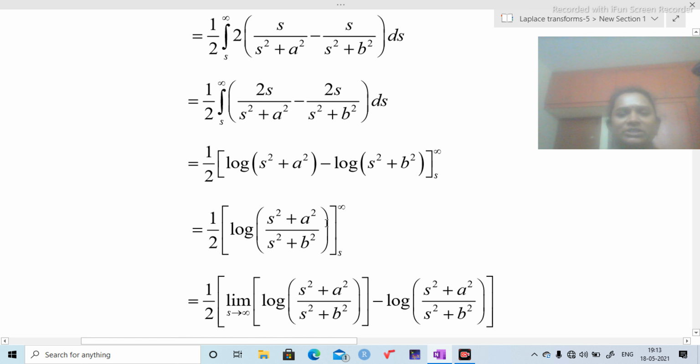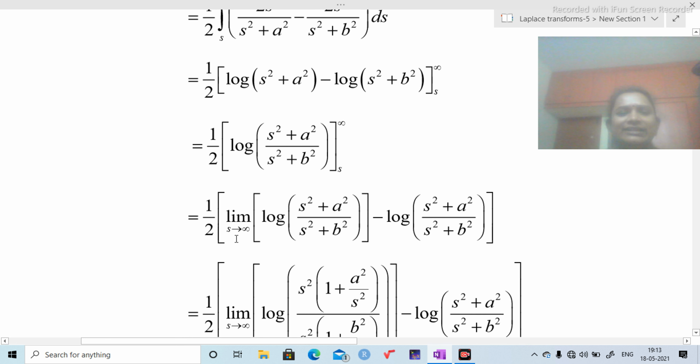Now I am going to substitute infinity in the place of s and s in the place of s. That means limit s tends to infinity, log of s square plus a square by s square plus b square minus log of s square plus a square by s square plus b square. This second log function does not change. Why? Because here I am going to substitute s in the place of s itself.